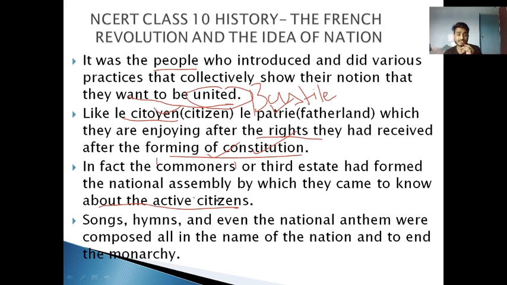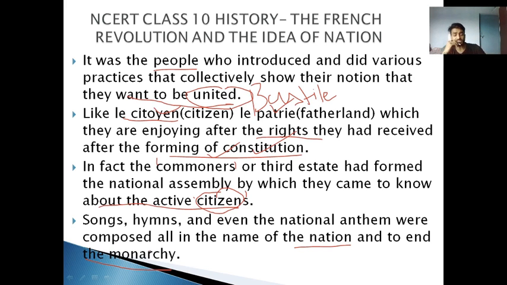When did this happen? It happened when the people there realized, again, when they became nationalist, when they were about to become nationalist and stepped forward, right? Songs, hymns, and even the national anthem were composed, all in the name of the nation and to end the monarchy. In fact, they composed several songs and hymns after the introduction of the printing press. The national anthems were composed, like Vande Mataram, Jana Gana Mana we have, right?